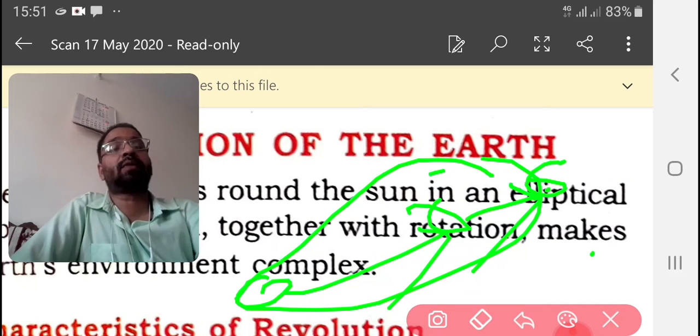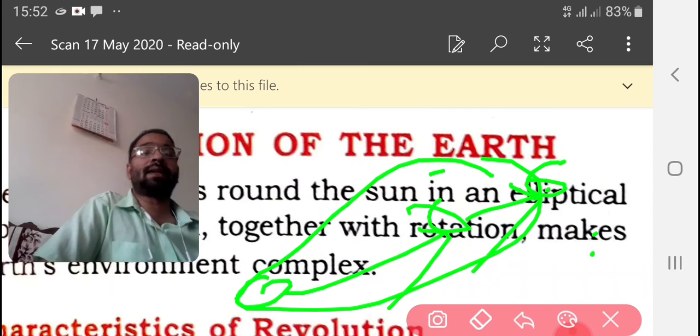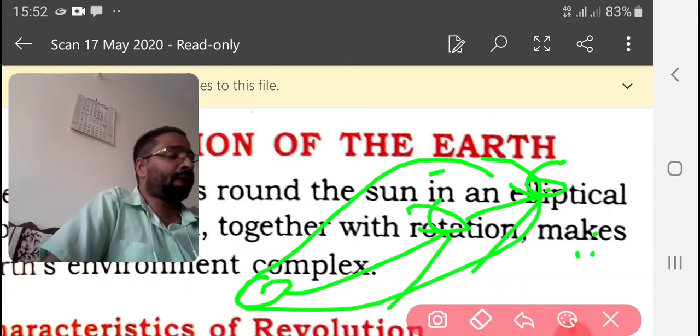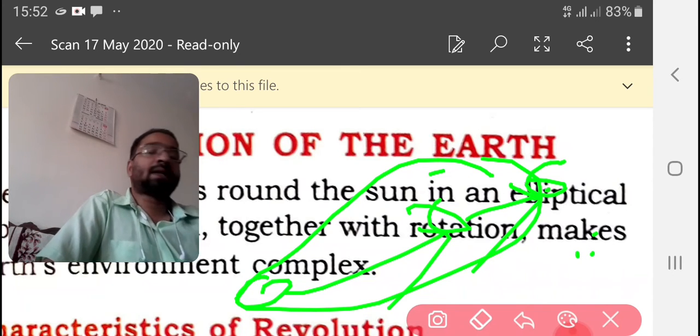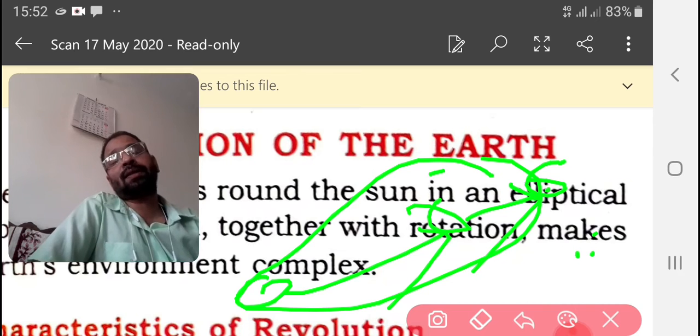The period taken by the earth to make one round around the sun, what is that time period? It is 365 days, 5 hours, 48 minutes and 45.51 seconds. 45.51 means about 46 seconds. So it is taken as 365 days as well as 6 hours, the balance being 6 hours.